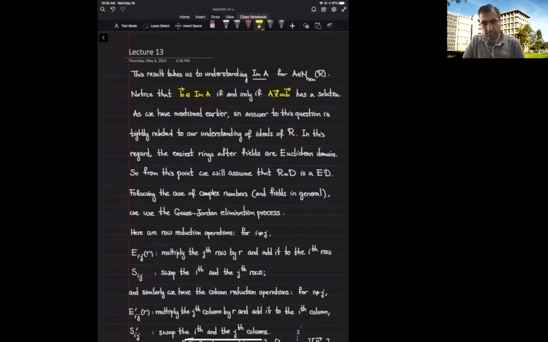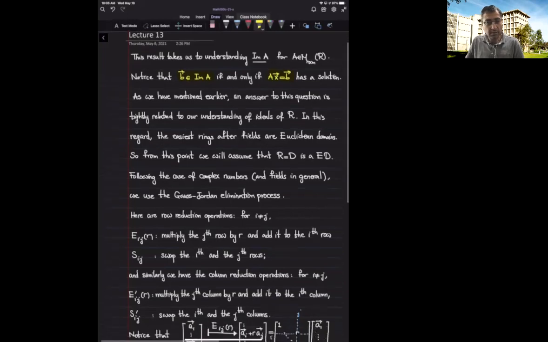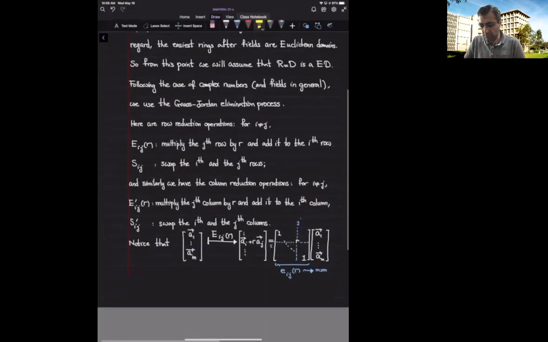So that's going to be our standing assumption. We are going to assume that my ring from this point on in this lecture is a Euclidean domain, and I'm going to denote it by D. And I will try to go through the Gauss-Jordan elimination process and see how far we can get. Okay, so let's recall what this Gauss-Jordan elimination process was. In it, we had row reduction operations and column reduction operations. So let's recall what they were.